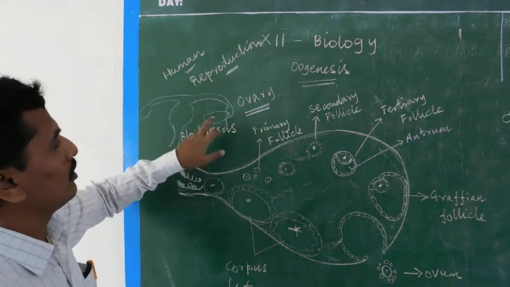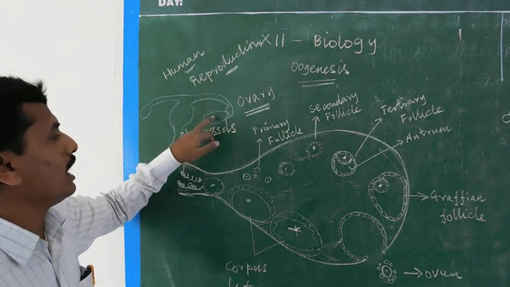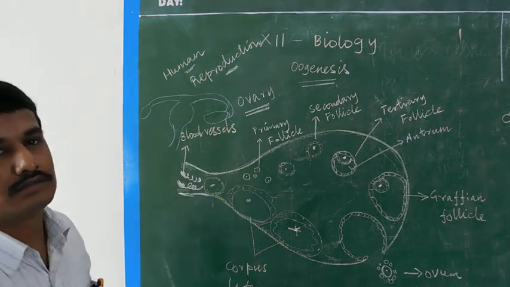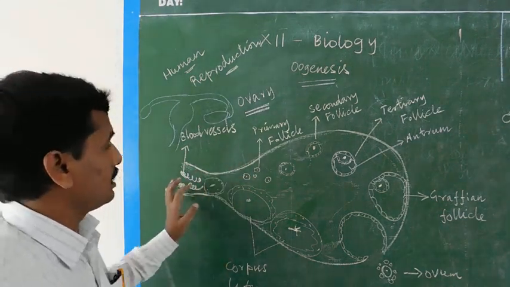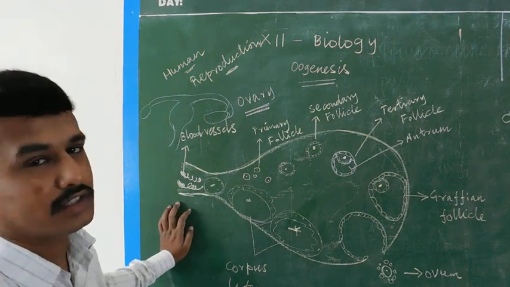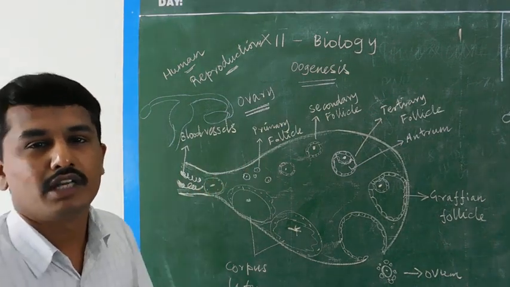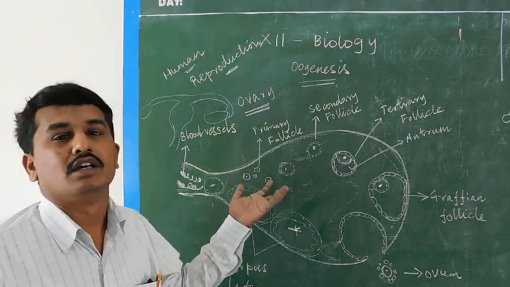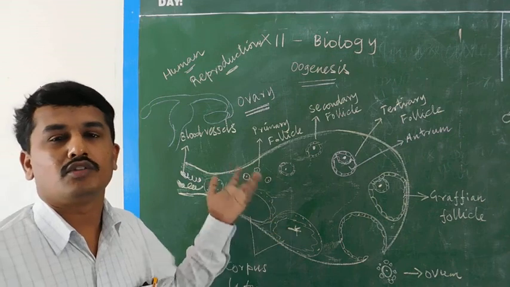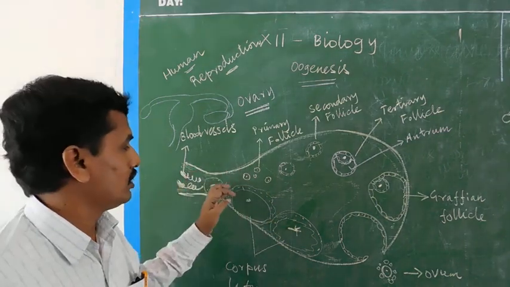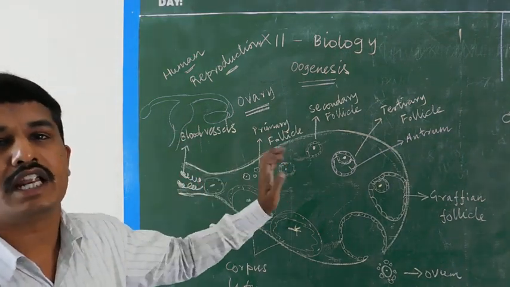Here is the expanded view of a single ovary. So how is the ovum developed inside the ovary? Listen to the diagram. Normally the ovary contains various structures, like blood vessels, because the ovaries contain millions of cells. They need energy for survival, need oxygen and glucose, and hormones are also important. So the ovary receives blood vessels. Each cell needs blood for its nutrition and development.